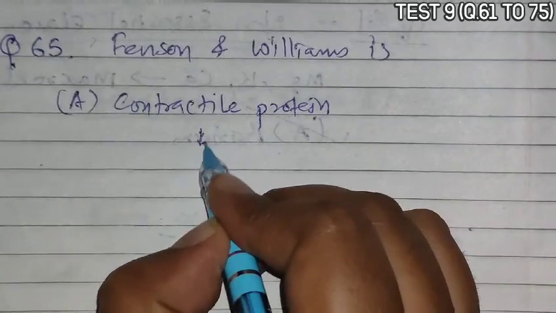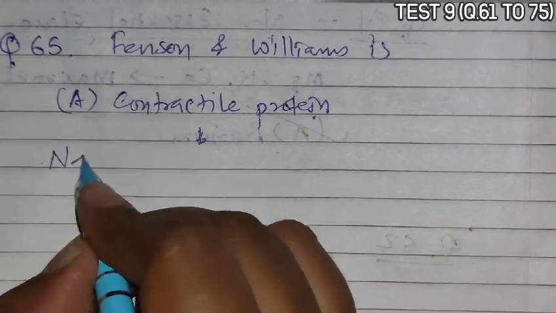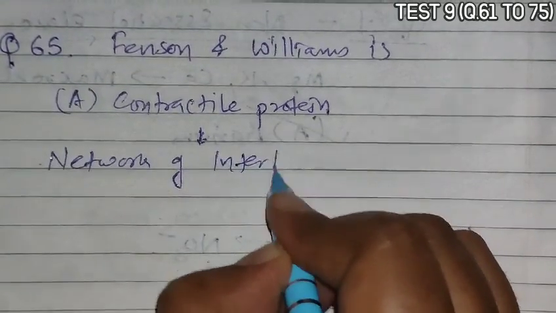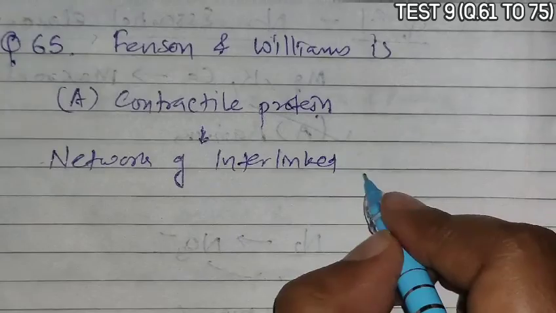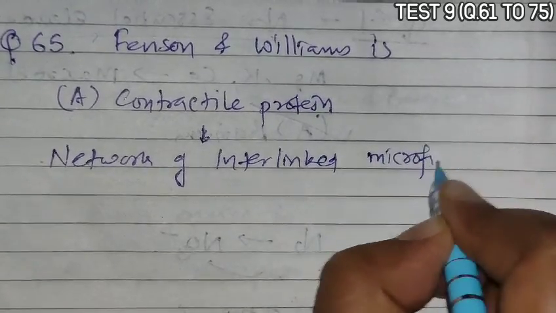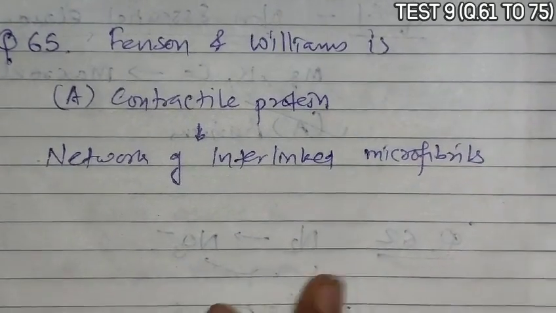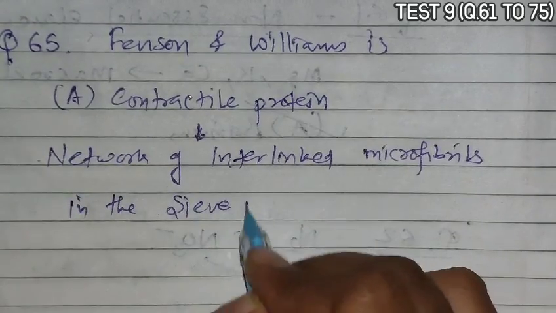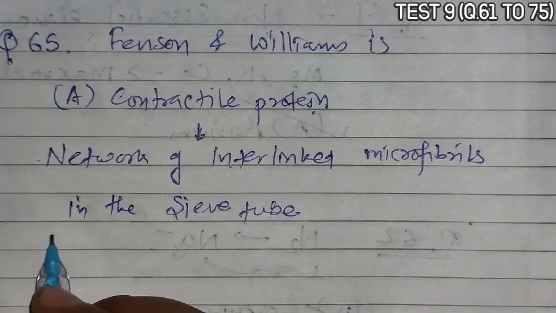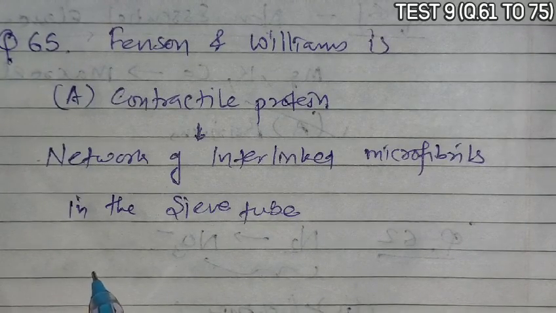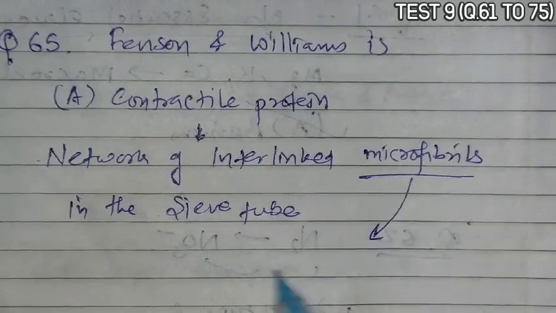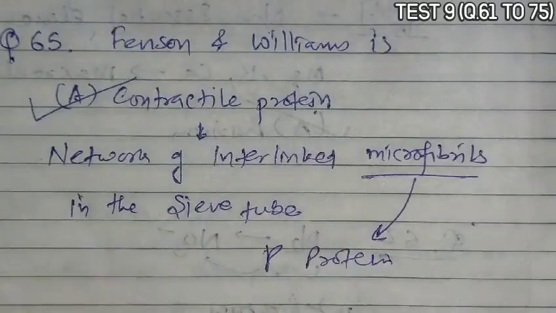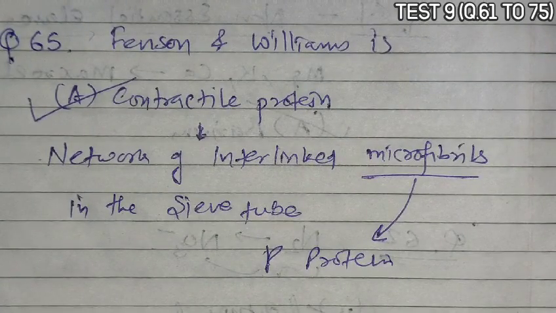They observed a network of interlinked microfibrils in the sieve tube. These microfibrils were composed of contractile threads made of P-protein. So contractile protein becomes the correct answer.